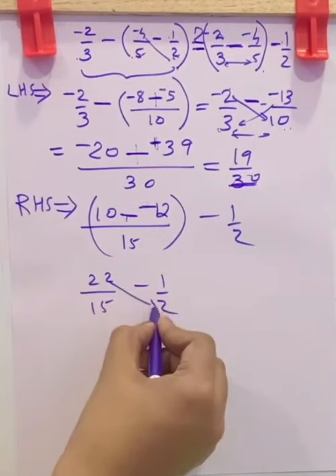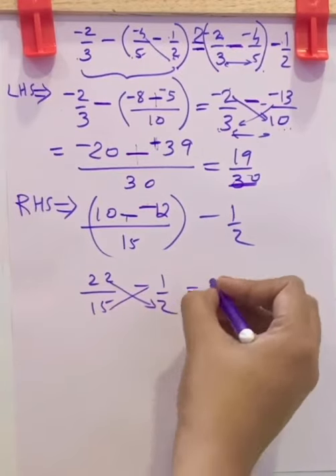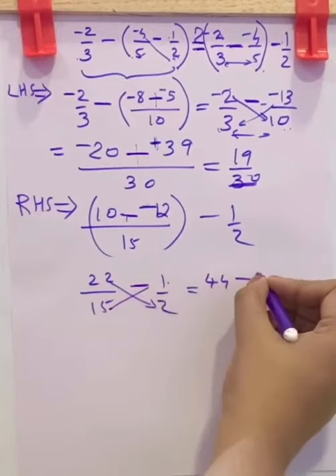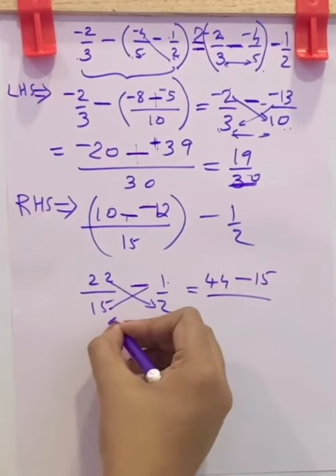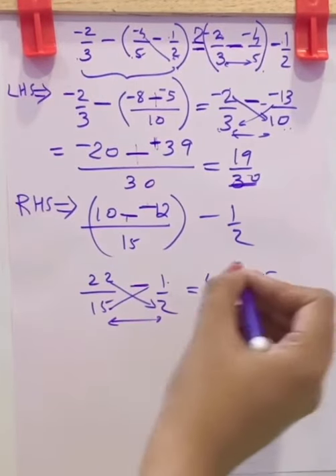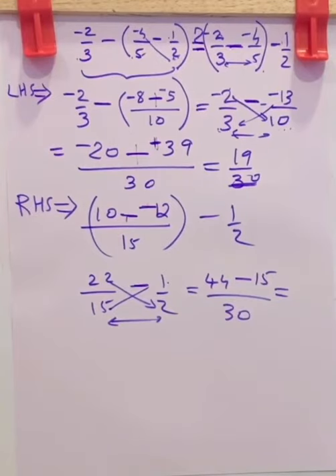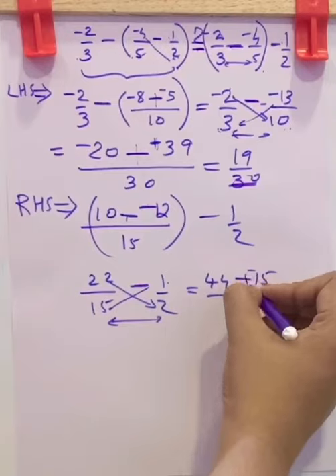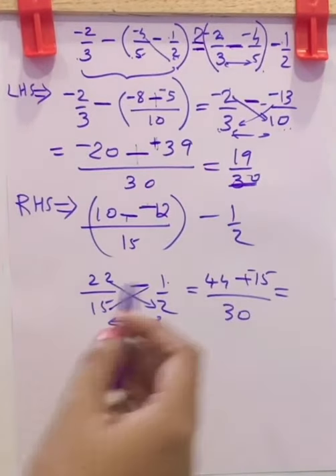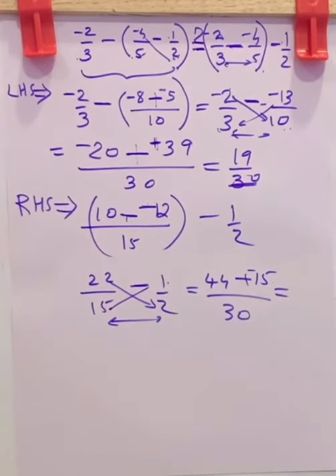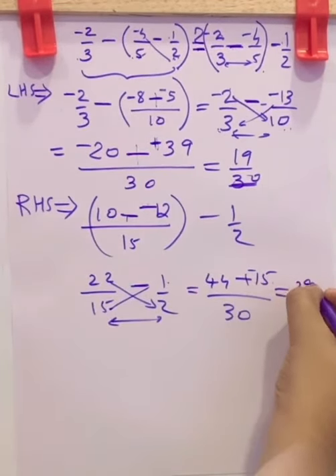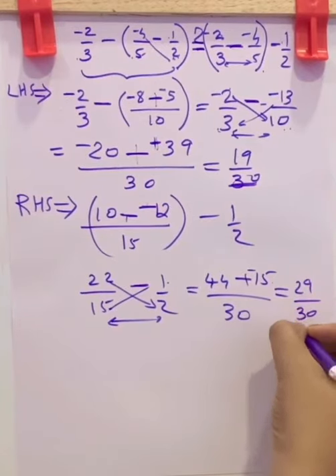Here again cross multiplying. 22 2s are 44. This minus 1 into 15, 15. 15 by 2 into 15, 30, which is equal to 44 minus 15. Now smaller number subtracted from 44 and bigger number sign, that is 29 by 30.